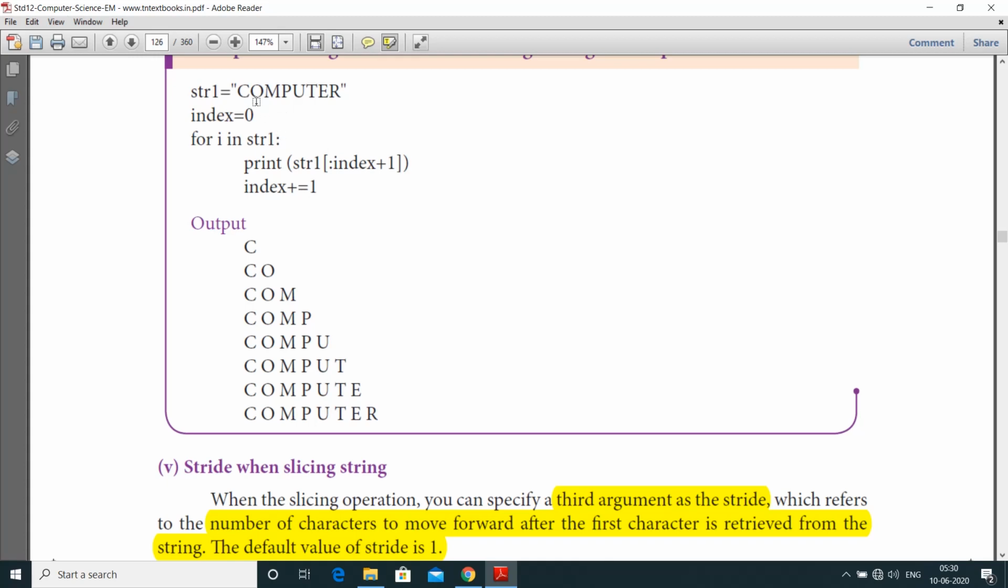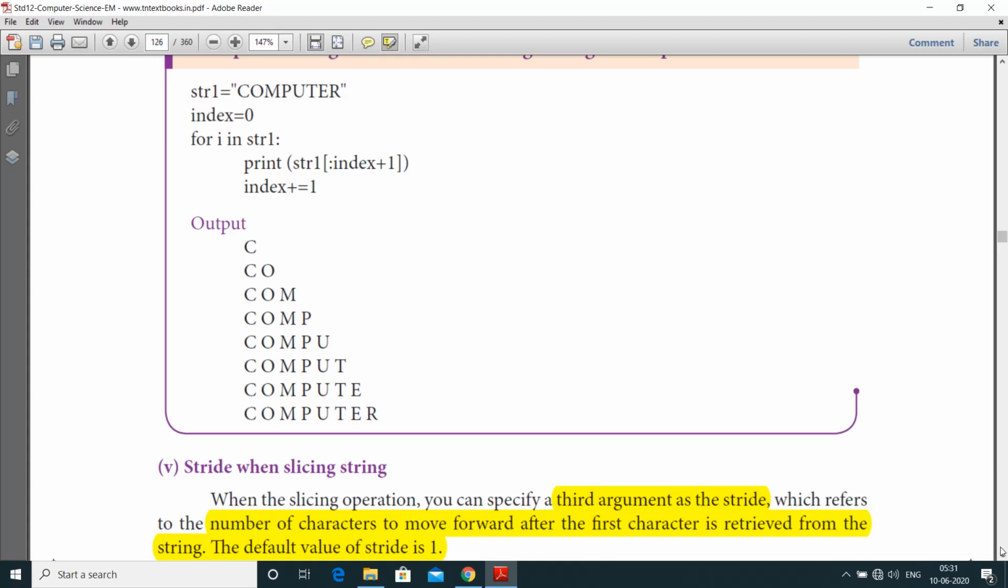So here the first value is print the statement. After going to the for loop, it just increments. So str1 is incrementing the index value. So here first one is c, next one is co, like that, it is incremented by each and every step, starting from c and ending with computer.